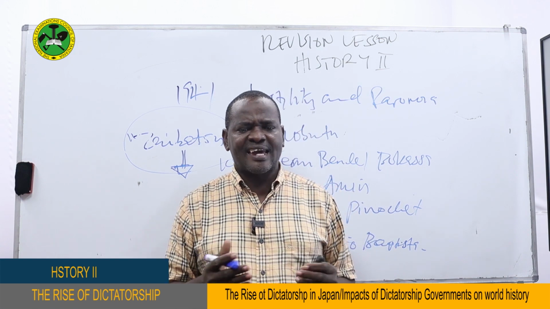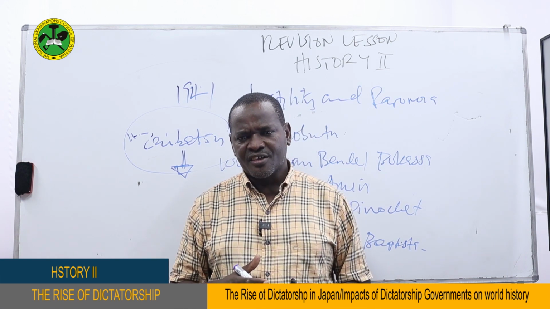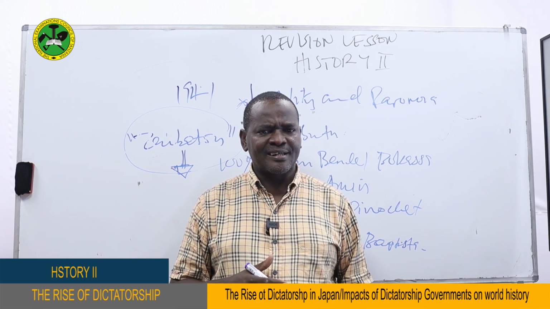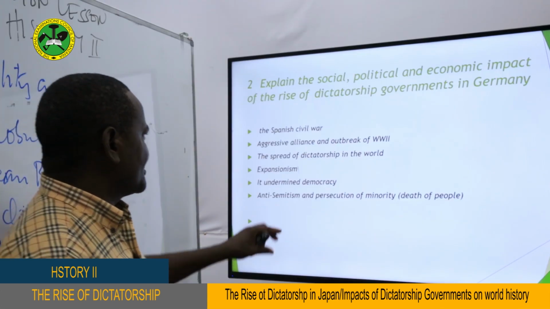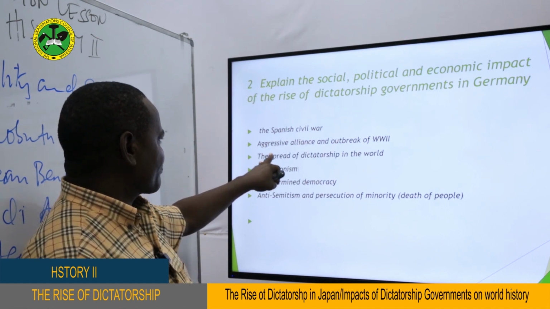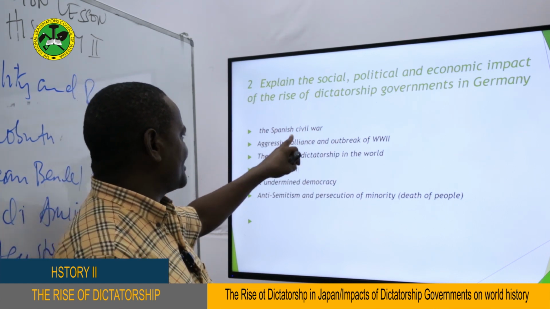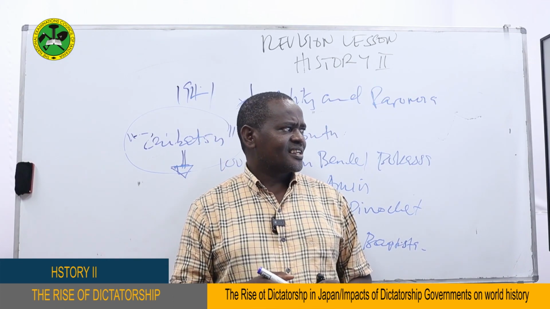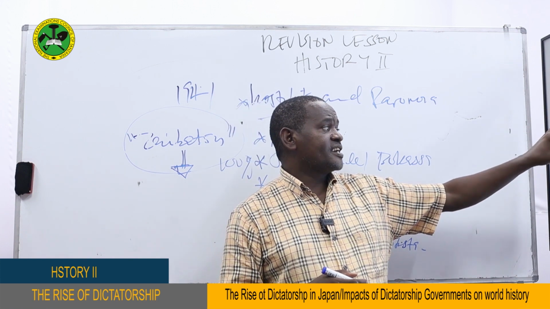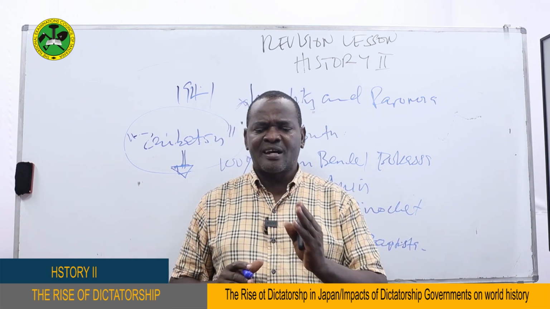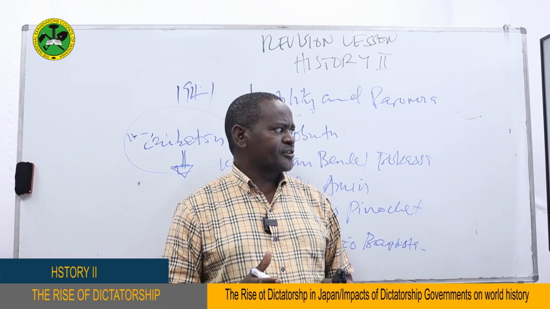There was an aggressive alliance between Hitler, Mussolini, and Tojo, which was called the Rome-Tokyo-Berlin Axis. So the Axis powers joined together, and the alliance contributed to the outbreak of the Second World War in 1939. But it started with the invasion of Czechoslovakia, Poland, France, Belgium, and other countries in Europe.